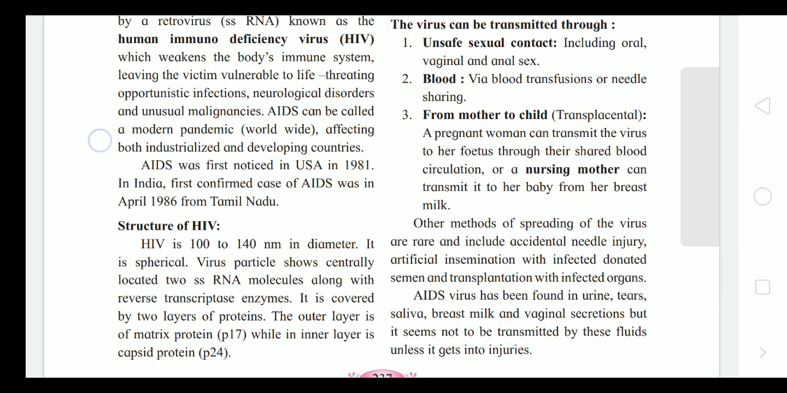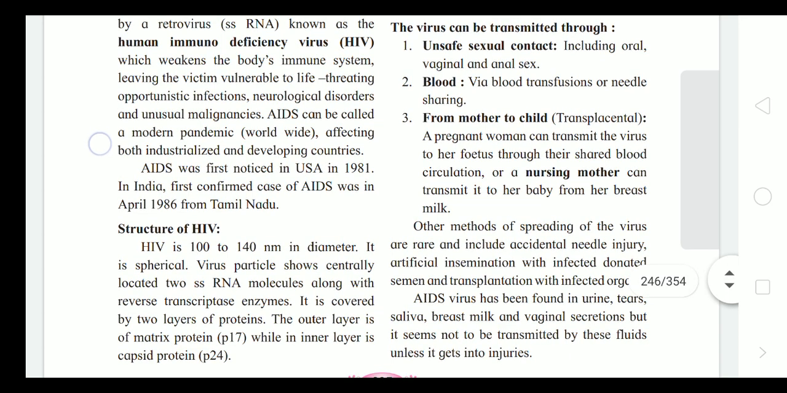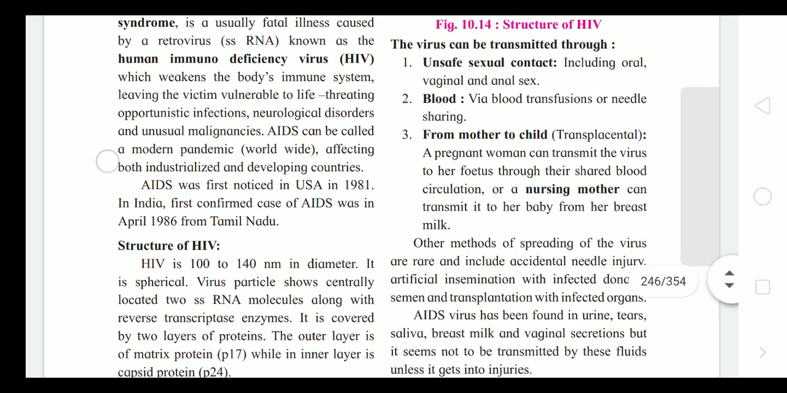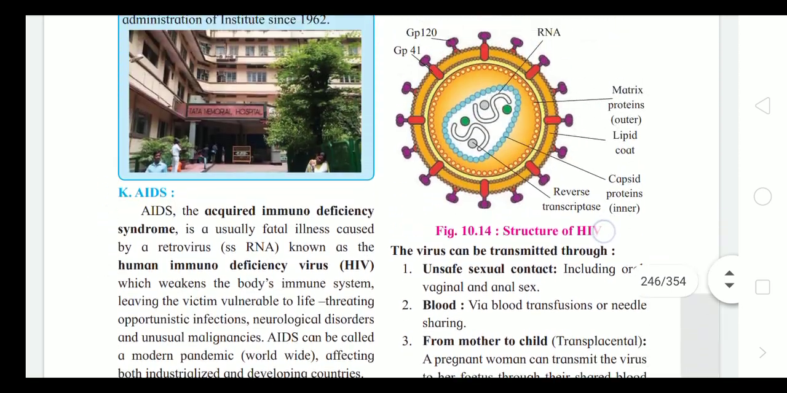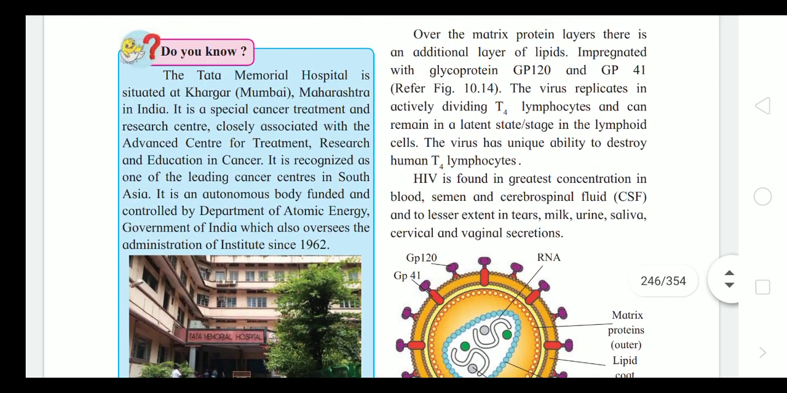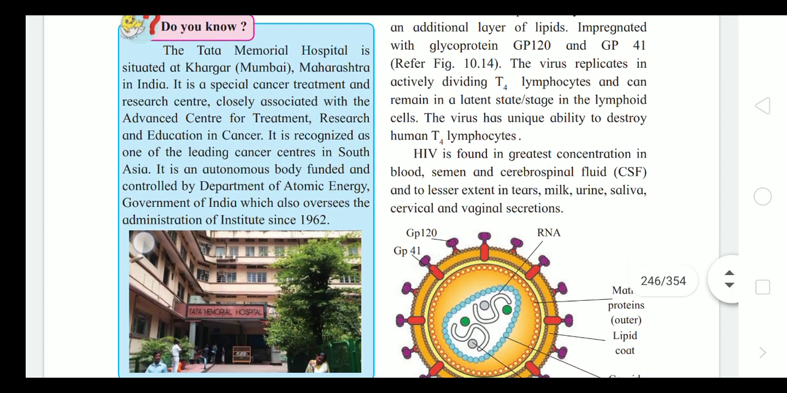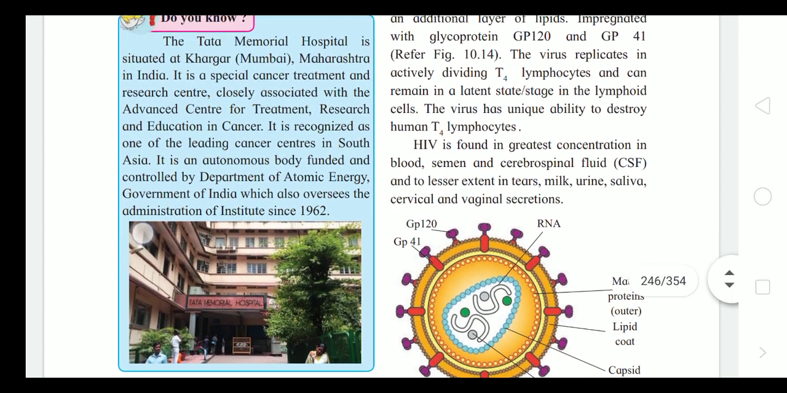a single stranded RNA molecule, along with the reverse transcriptase enzyme. Two layers of proteins are there, a matrix protein and the capsid protein. Here is the structure which is explained in this diagram. Over the matrix protein layers, there are additional layers of lipids and glycoproteins GP120 and GP41.